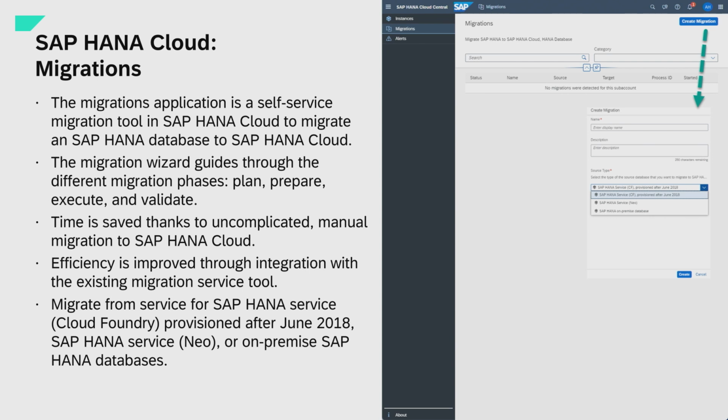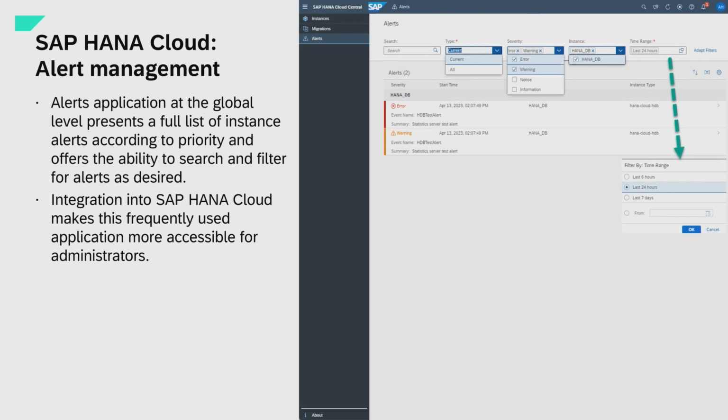The third one is alerts, where you can filter for notifications and alerts. You can filter for severity and also for the time range, and then you can really focus on those warnings and errors in all your instances to recognize some patterns. This is very, very useful.